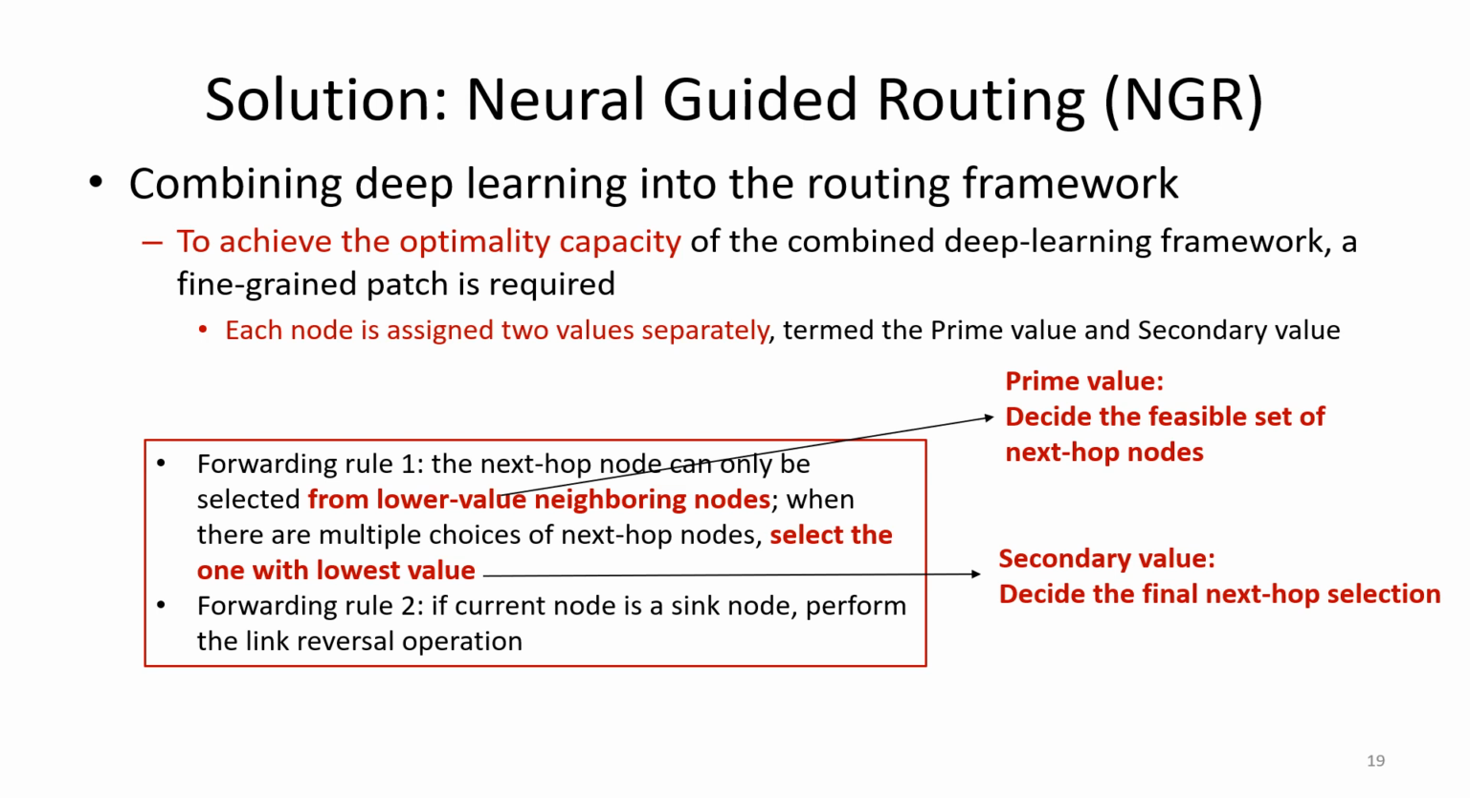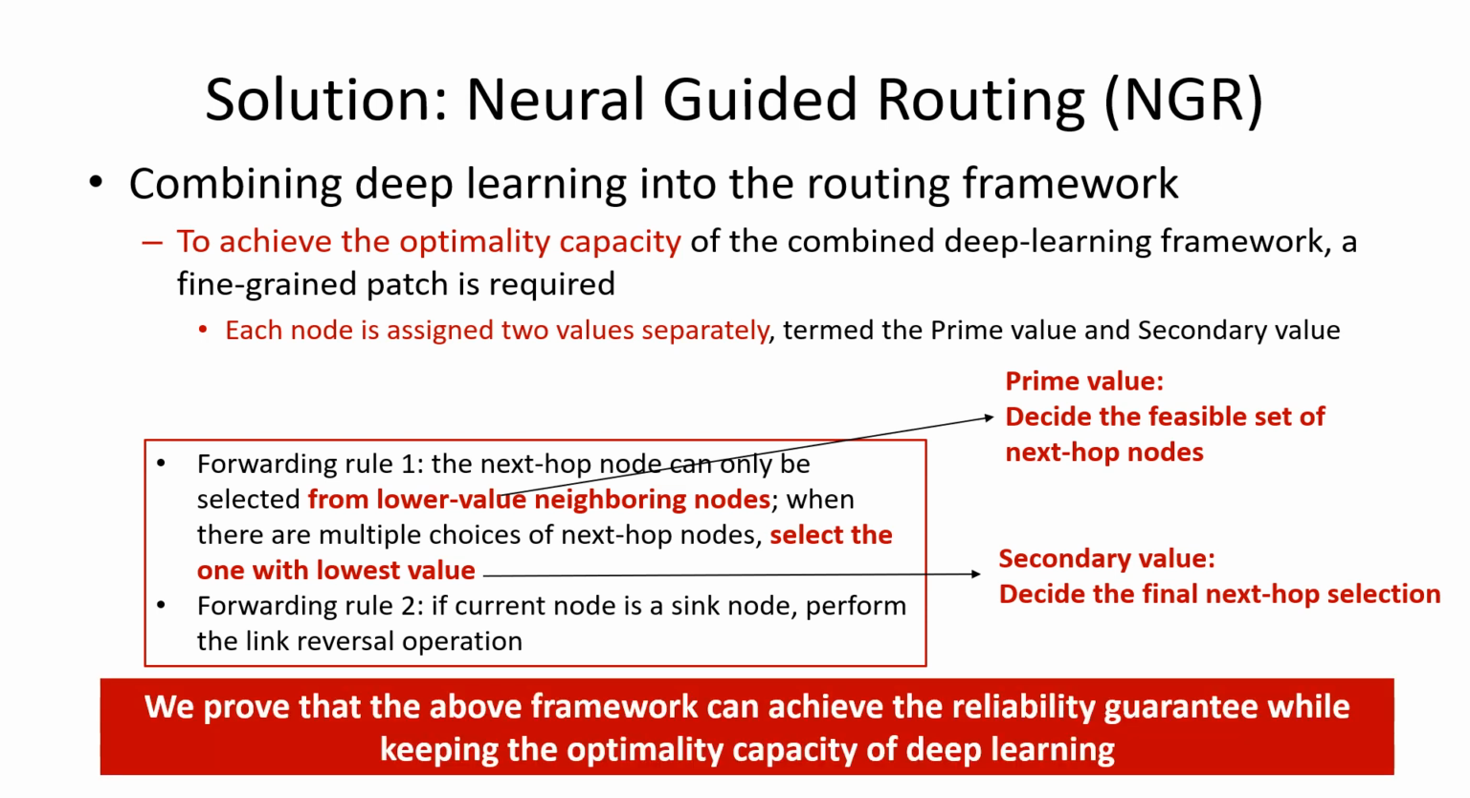The prime value is used in the first part of rule 1. The next hop node can only be selected from those with a lower prime value. And we use the second value in the second part of rule 1. When there are multiple choices, we select the one with the lowest second value. We prove that the above framework can achieve the reliability guarantee while keeping the optimality capacity of deep learning.